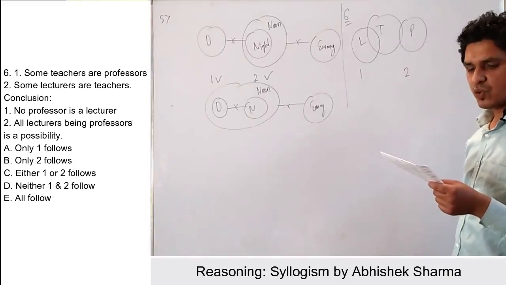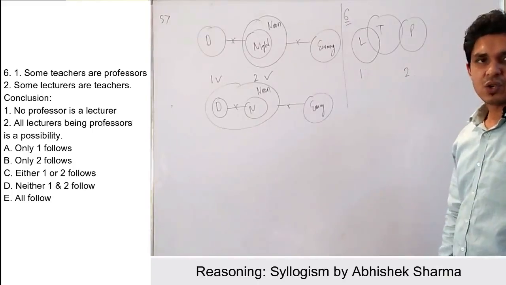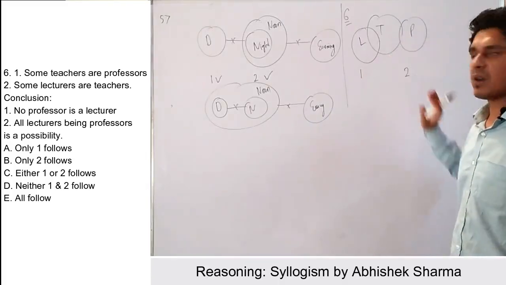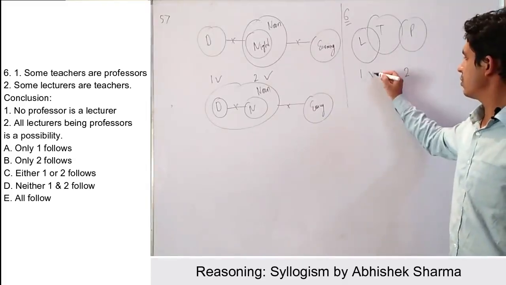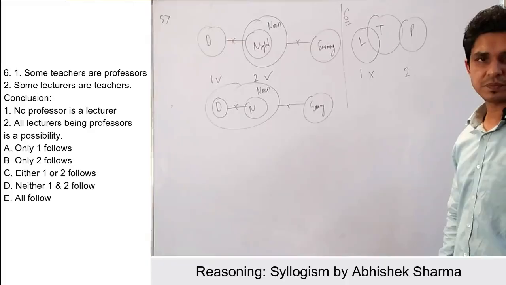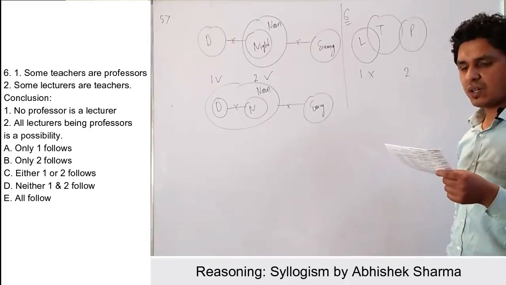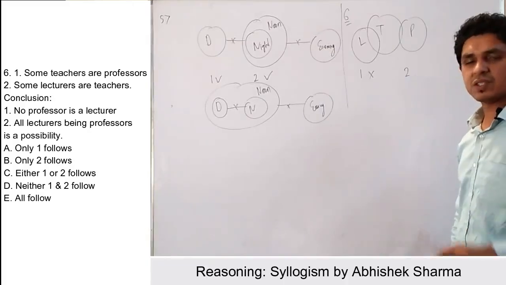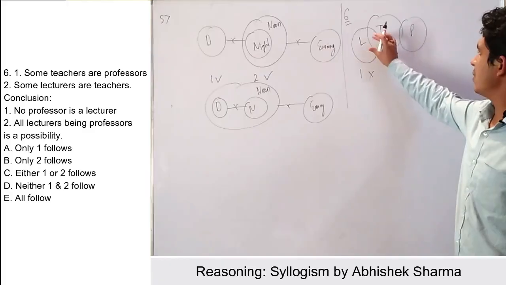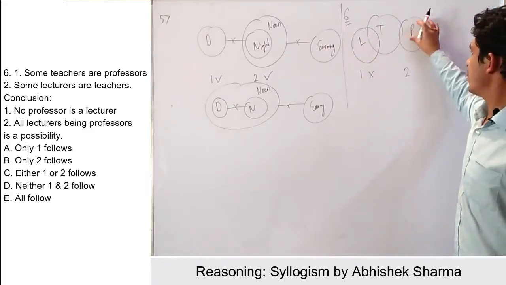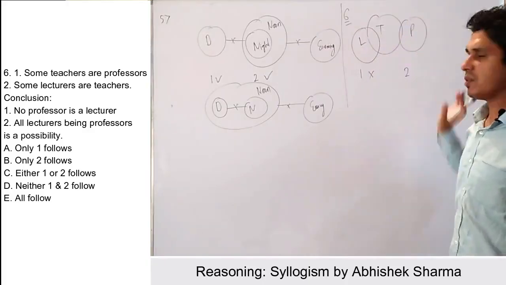My first is no professor is a lecturer. So the no keyword is used and there are no cross marks. That means this conclusion will be definitely false, right? My second conclusion is all lecturers being professors is a possibility. If I make lecturers in professors, then all the statements should be true.